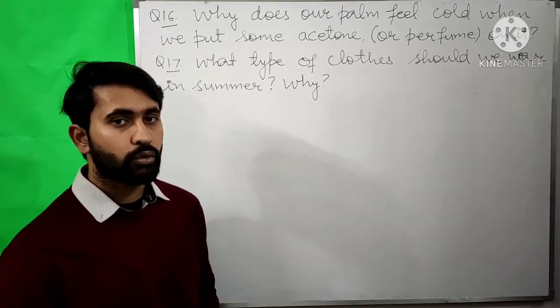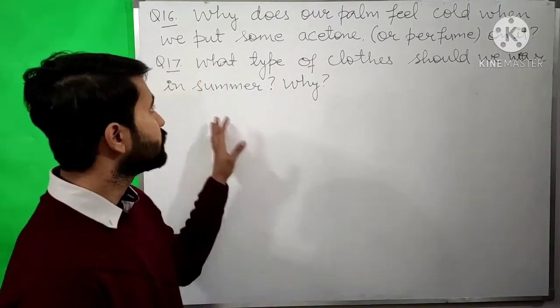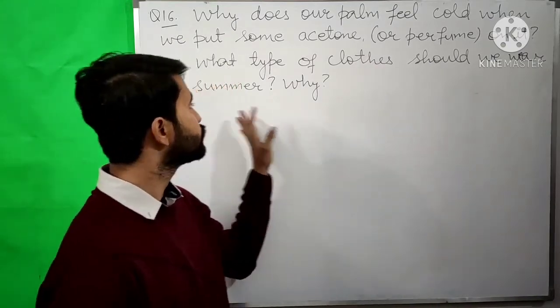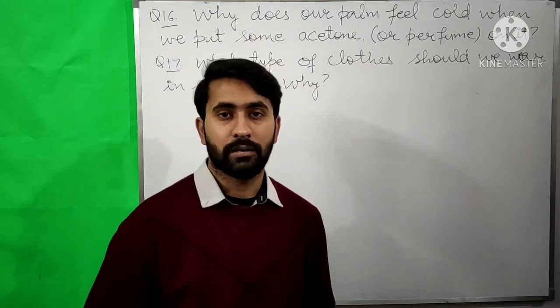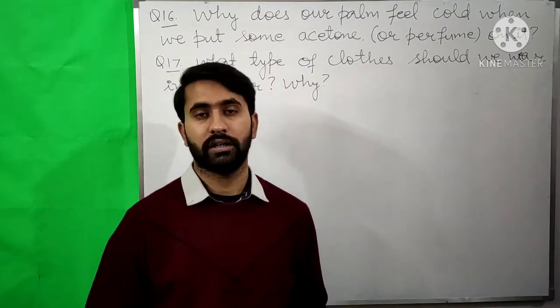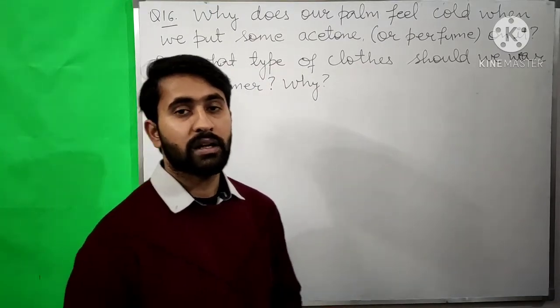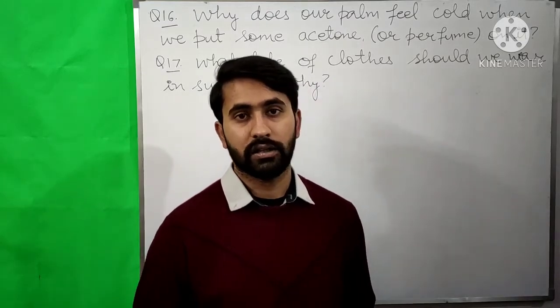Our next question is, what type of clothes should we wear in summer? Why? Now during the summers we should wear cotton clothes. In the summer our body sweats a lot.